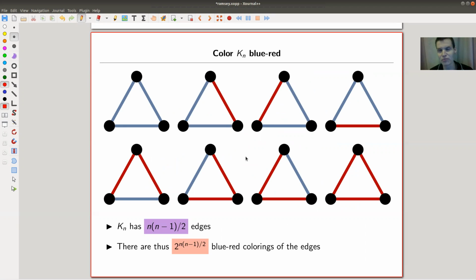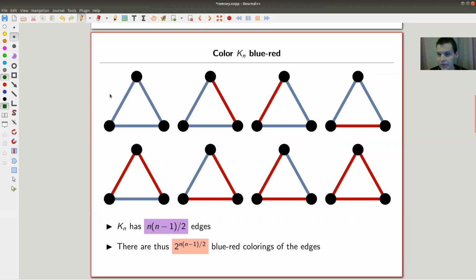If you can imagine more colors, blue, red, green, purple. But let's start with 2 colors. One coloring is also possible, but that's a bit boring. You will see. But anyway, I would like to color the edges. No restrictions on how I do that. So I just go through all possibilities. So how many possibilities are there?